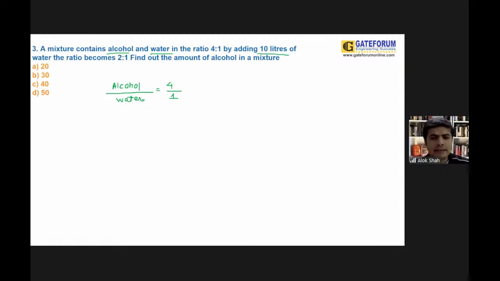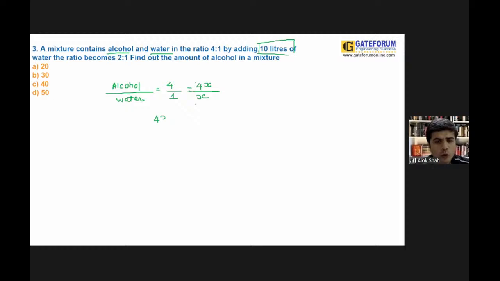Can I say that this ratio can also be written in the form of 4x upon x? This ratio is basically 4x upon x. Now, they're asking us to add 10 liters of water.